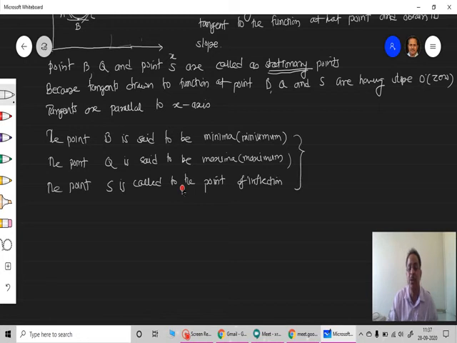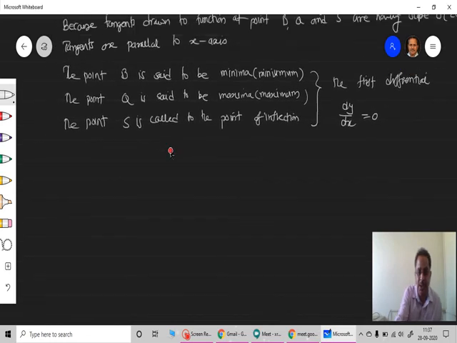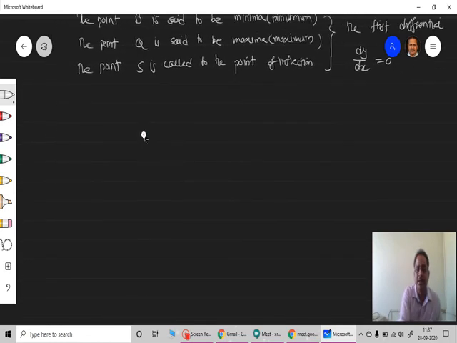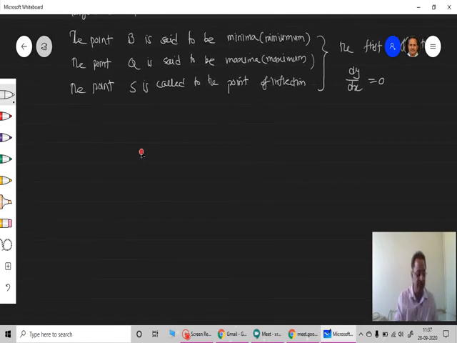And what is common among all these points is the first differential dy upon dx is equal to 0 at all these points. At all three points, dy by dx is found to be 0, that is, the tangent drawn to this curve is found to be 0. Okay. So this is one thing.